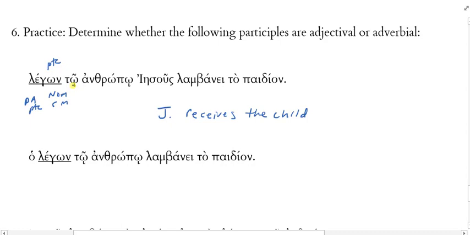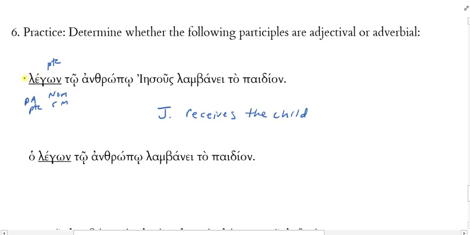When wouldn't it be? Well, if it accompanied a noun, agreed with it in case, gender, and number, and if the noun's definite, then I'd need to have the article in front of it. Jesus is a definite person, but this participle is lacking the article.